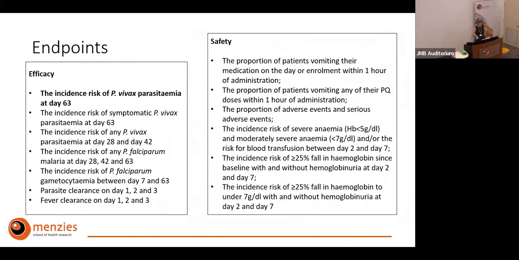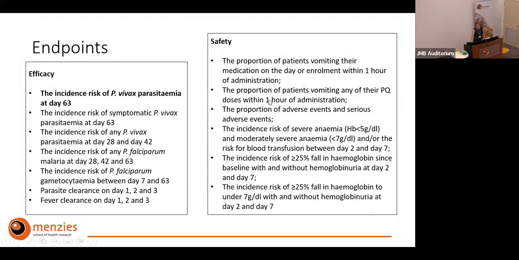Those are the endpoints. I'm not going to go through all of them, just highlighting that we looked at both efficacy and safety endpoints. Our primary endpoint was the incidence risk of Vivax at 63 days, highlighted there in bold. There are a few safety endpoints around gastrointestinal tolerability, because we know this is a concern, particularly if we increase dosing.